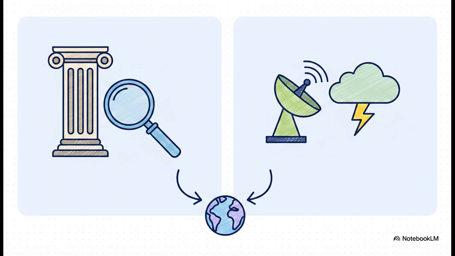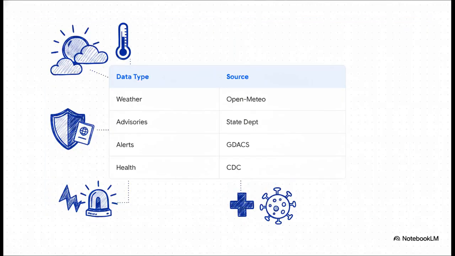On one side, we have the curated baseline. This includes historically stable data, things like crime indices, government advisory tiers, and overall health or political stability. On the other side, we have live public source intelligence. This is the immediate, right-now data: current weather, sudden disaster alerts, recent news headlines. By juxtaposing that foundational baseline against the live intelligence, the tool paints a completely transparent, well-rounded picture of a city's current safety landscape.